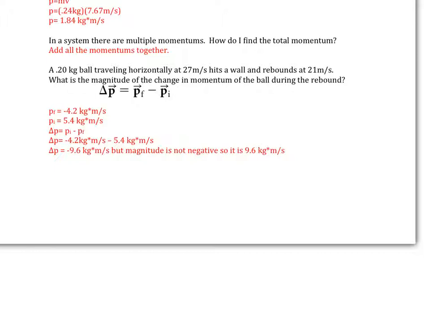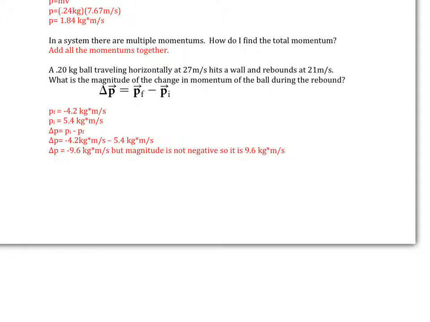A 0.20 kilogram ball traveling horizontally at 27 meters per second hits a wall and rebounds at 21 meters per second. So I want to know the magnitude of the change in momentum of the ball during the rebound. So now remember, magnitude's not negative. If you come up with a negative, that's just showing direction. And in change in momentum, a lot of times you get negative because of change in direction. So to get my change in momentum, I am going to do my final momentum minus my initial. So I'm going to solve for those values.